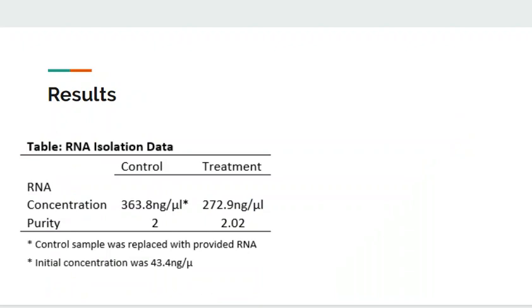Here is the first result, the RNA isolation. The concentration of the control sample was 363.8 nanograms per microliter and the purity was 2, and the RNA concentration of the treatment sample was 272.9 nanograms per microliter and the purity was 2.02. Notice that the control sample was replaced with the provided RNA because the initial concentration was only 43.4 nanograms per microliter.